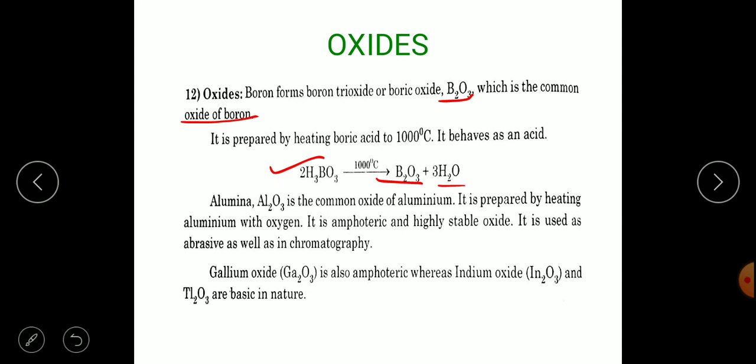Gallium oxide is also amphoteric in nature, whereas indium oxide and thallium oxide are basic in nature.